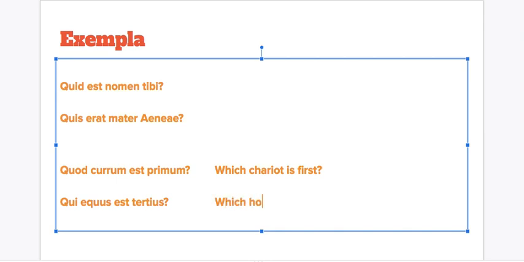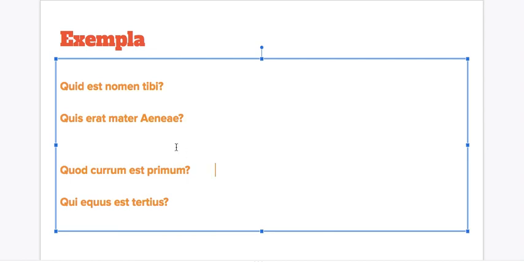Which horse is third? Even if you didn't translate these right, I bet you could answer these questions, because you answered both of them a few classes previously. So now we're just going to hone our ability to translate them and really understand what's being said.